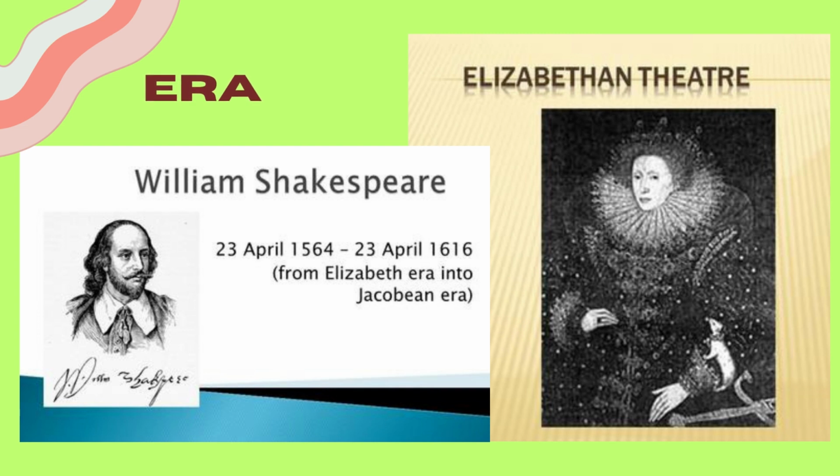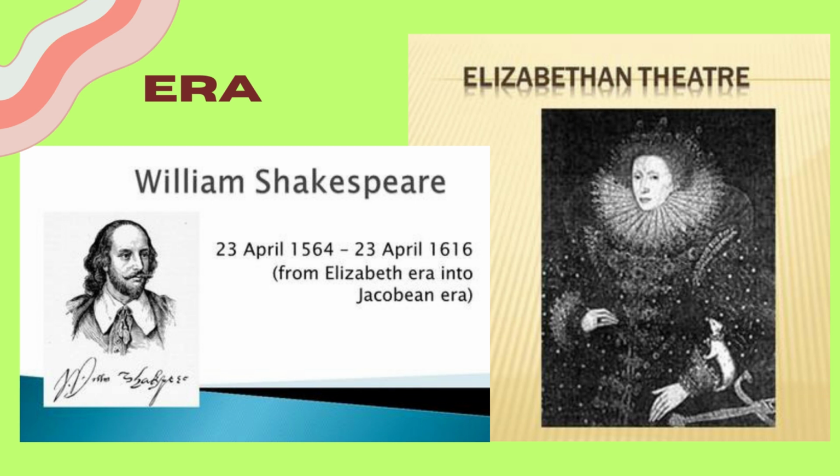So which era was Shakespeare from? Shakespeare was from the Elizabethan era. The Elizabethan era gave a lot of dramas, very good literature. He was born on 23rd April 1564. This is based on the church records in which Shakespeare was baptized on 26th April 1564.